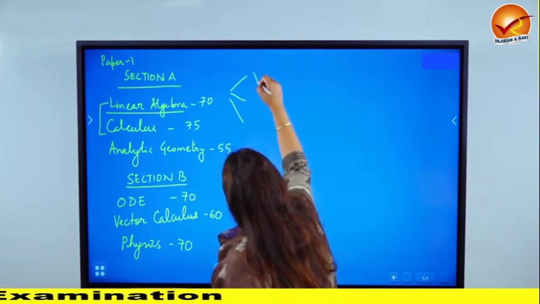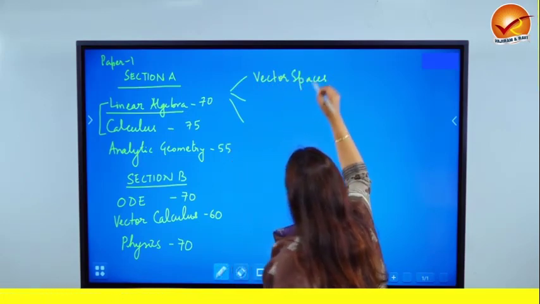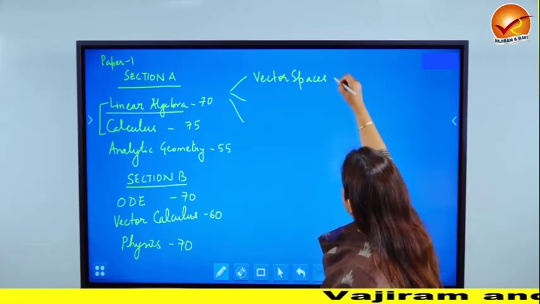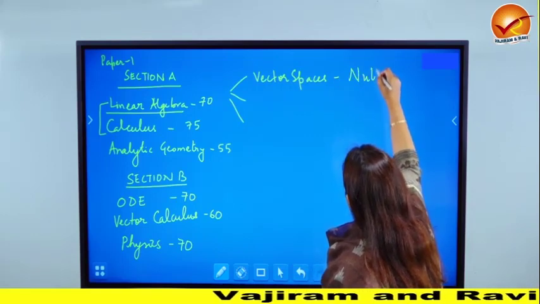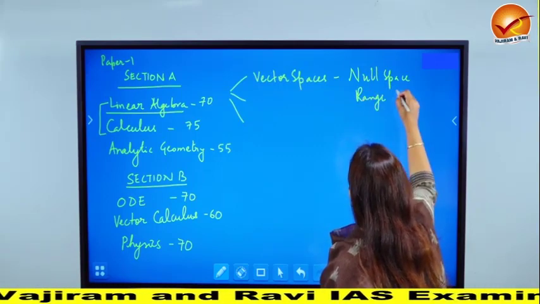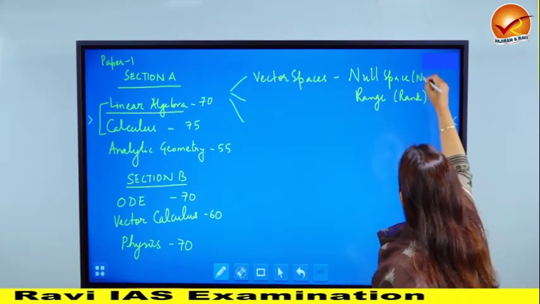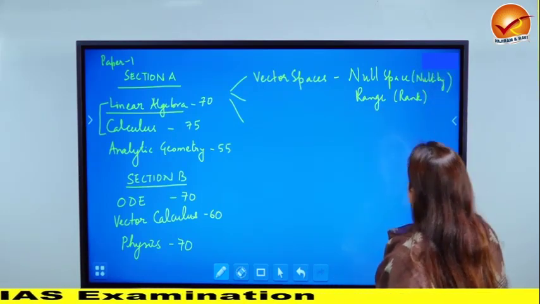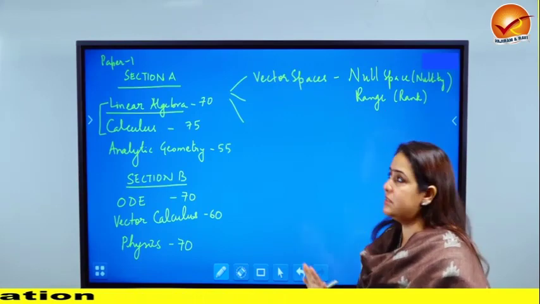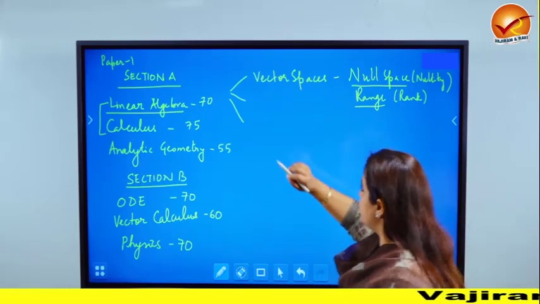The first is vector spaces. Now from vector spaces there was no theorem that was asked, and the questions that were asked mainly were about null space and range, or rank, which is the dimension of the range, and nullity, which has been the norm for quite some years now. So every year there is at least one question from this concept. So if you know it really well, then it was easier to attempt the questions from vector spaces.